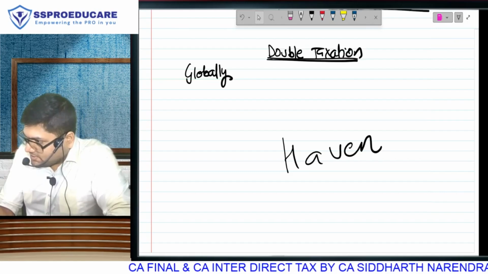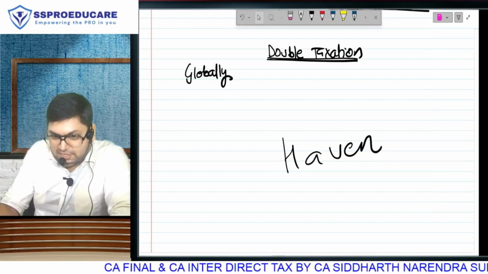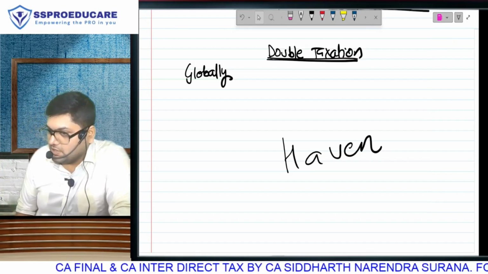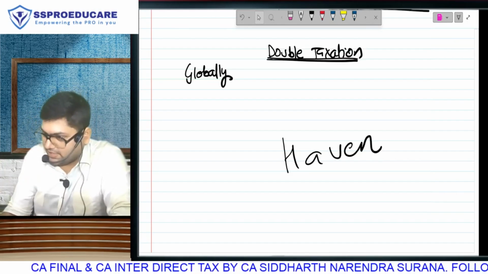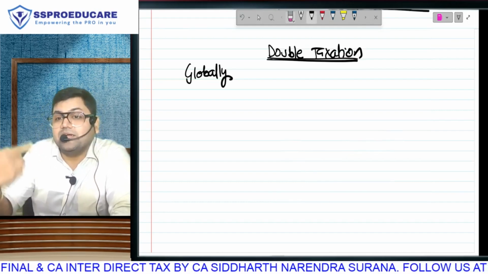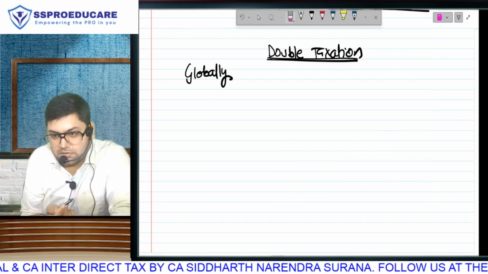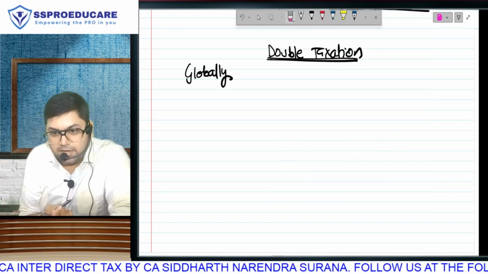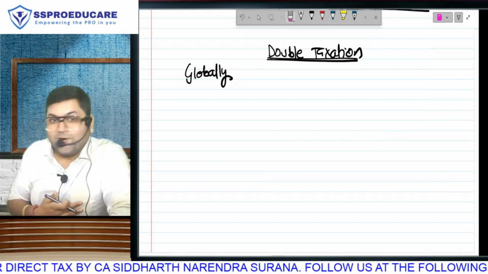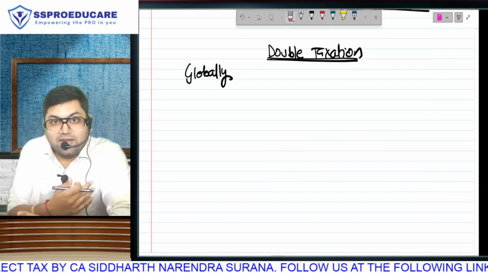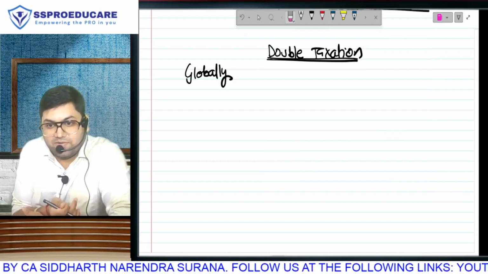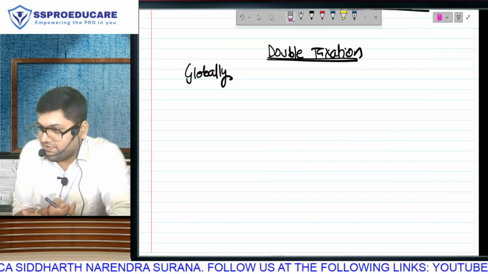Marginally, they have introduced income tax, but they don't have full-fledged income tax. And there are some other countries in the world which do not have a single rupee of income tax. So there are some countries which don't have any income tax at all. Those countries are called tax havens. And then there are some other countries which have income tax. For example, India. India has income tax. Thank God. Thank God India has income tax. Well, you should thank God, because only because India has income tax, today you are able to enjoy such a good lecture at the hands of this.